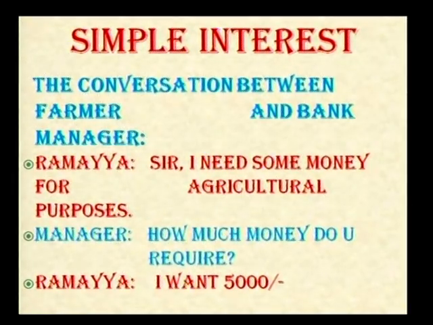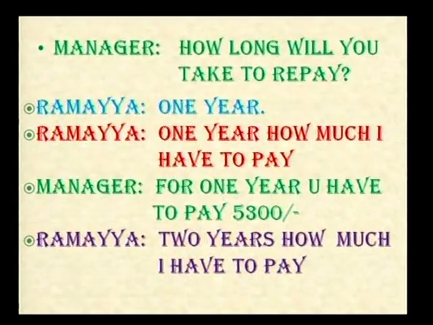Then Ramaya says, "I want 5,000 rupees." And the manager asks, "How long will you take to repay?" Then Ramaya said, "1 year." Again Ramaya asked, "For 1 year, how much money do I have to pay?" Then the manager said, "For 1 year, you have to pay 5,300 rupees."